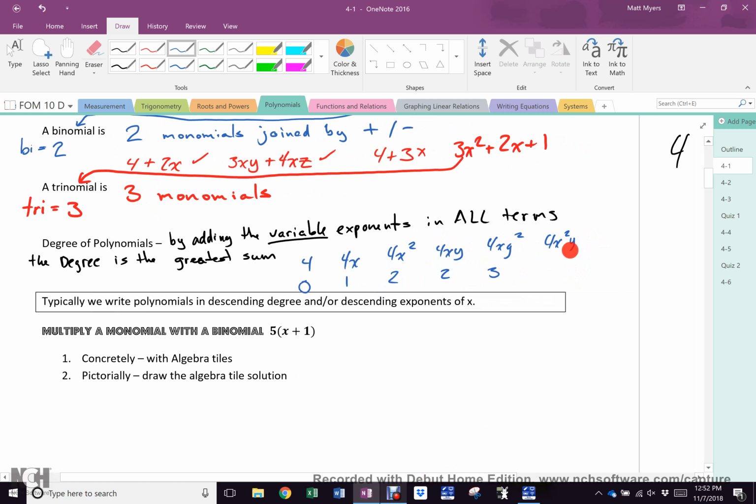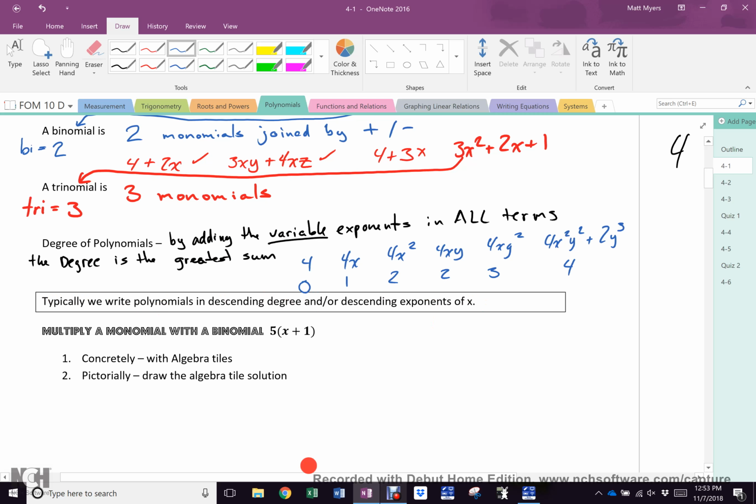4x squared y squared plus 2y cubed. Read. Adding the variable exponents in all terms, and the degree is the greatest sum. 4. That's 4, that's 3. So what degree is this? 4. 1 term. Everybody cool? The only reason we have it is for this.